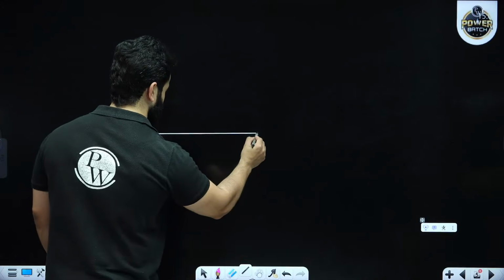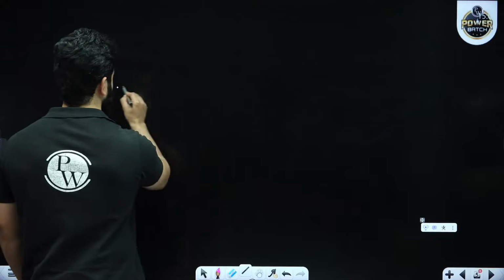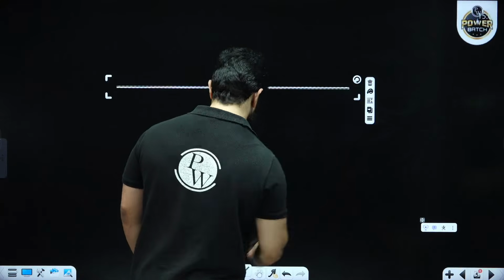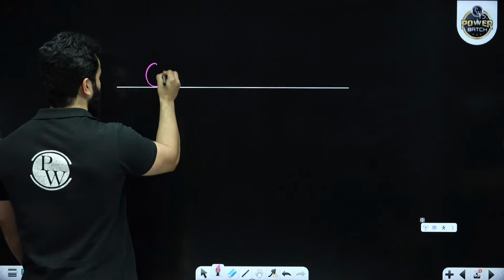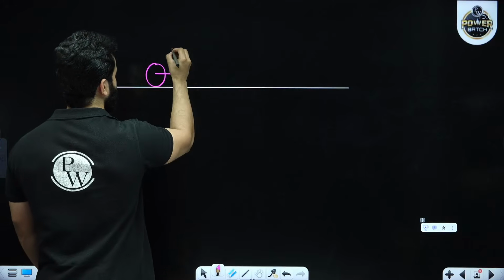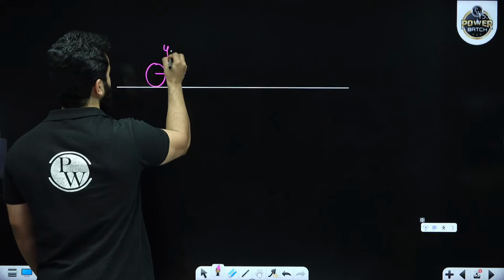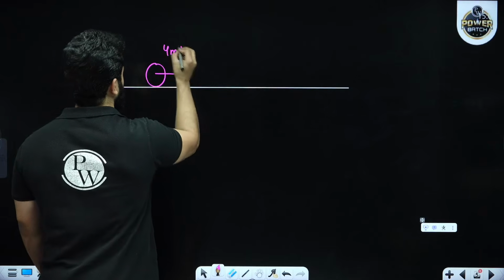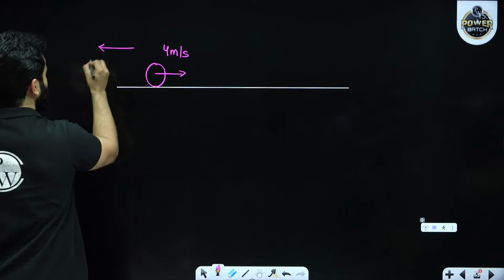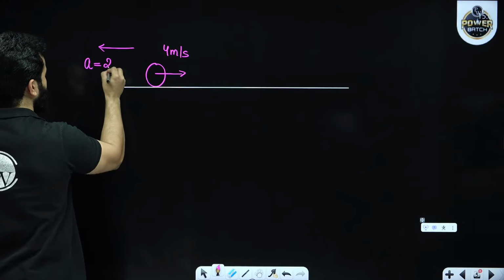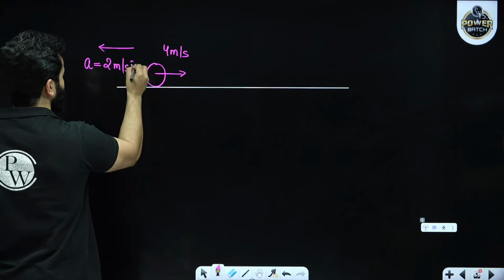Let me give you one example. Let's say a particle's velocity is 4 meter per second and the acceleration acting is 2 meter per second square. Clear?